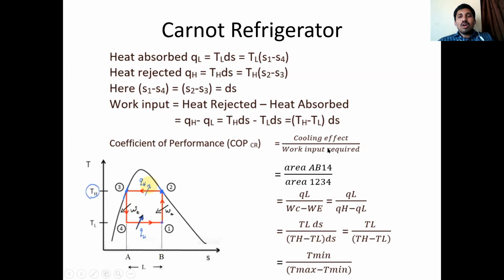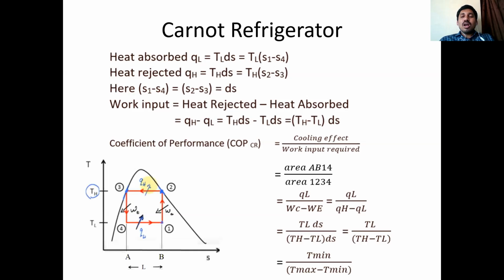What is output and what is input, you have to see. Output means the refrigerator has to remove heat from the cooled space. That is the output, that is the objective of the refrigerator. The refrigerator objective is to remove heat from cooled space. That is nothing but QL. It is also called cooling effect or refrigerating effect.